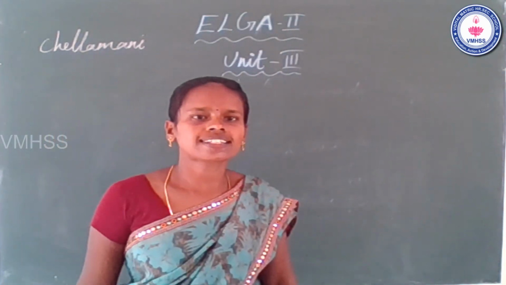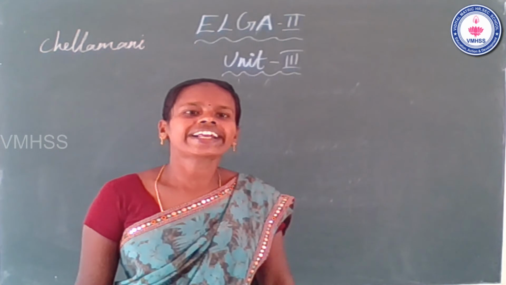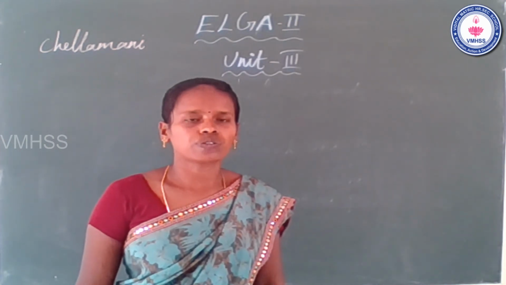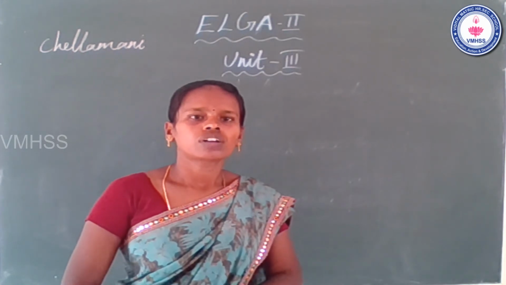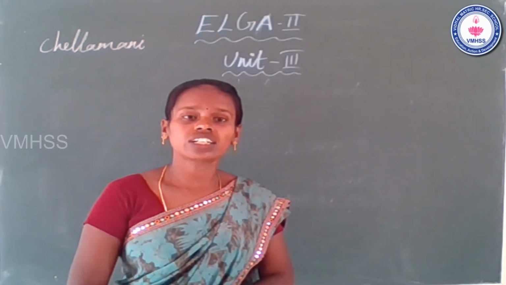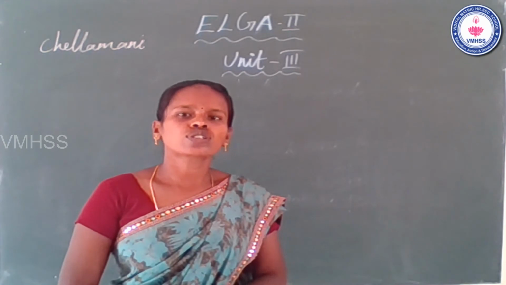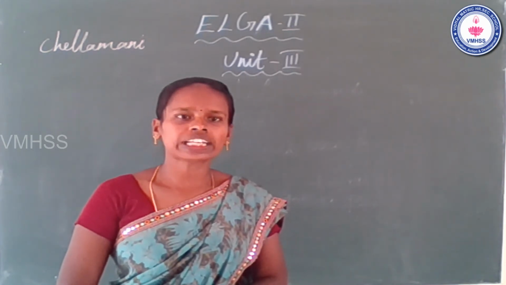Students, now go to the next session. The next session is reading and listening comprehension. Before we go to the story, we learnt in the last class the parts of a story book. One time we recap this.